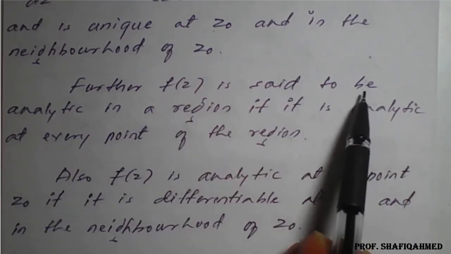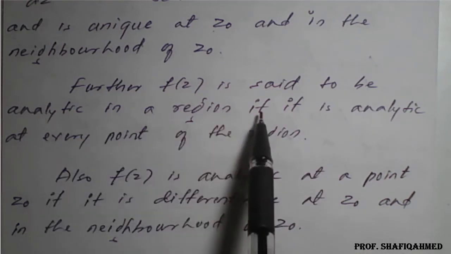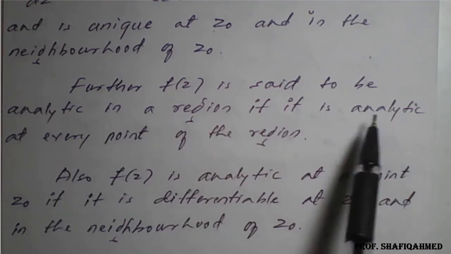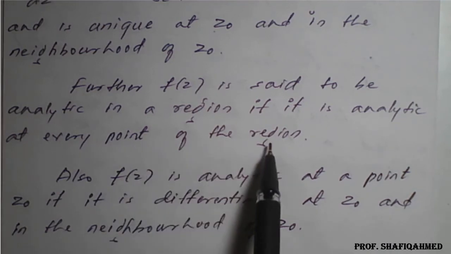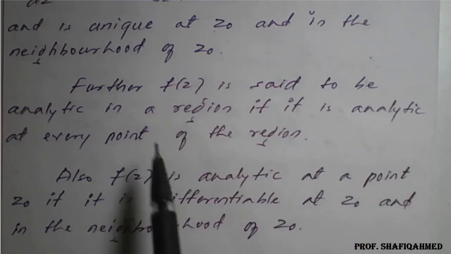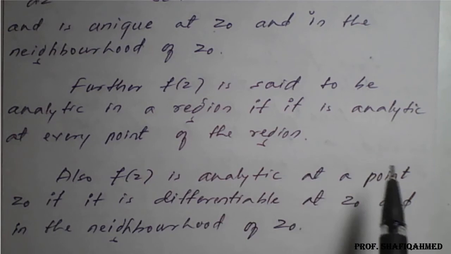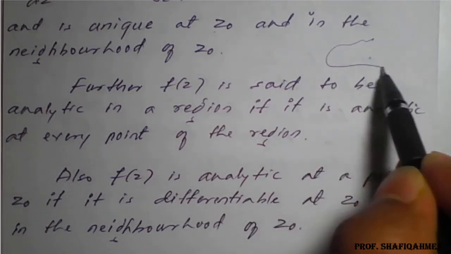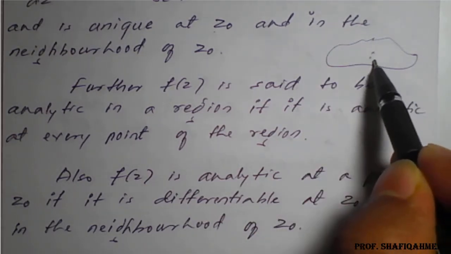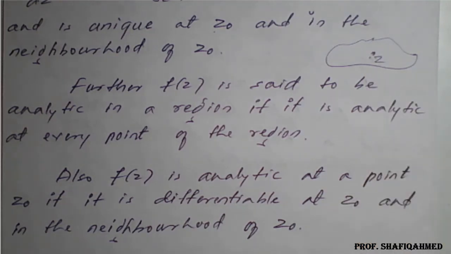Further, f of z is said to be analytic in a region if it is analytic at every point of the region. Means we have a region, and z is a point here.